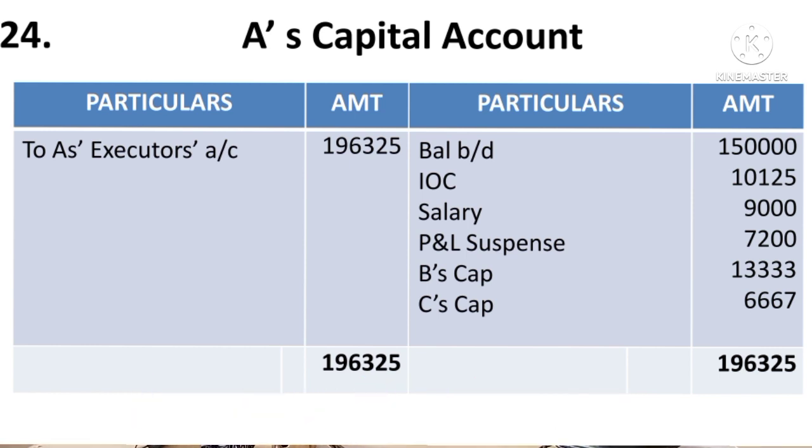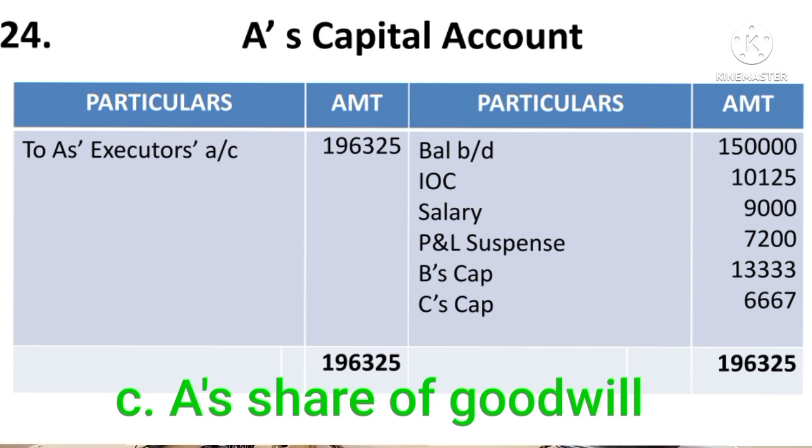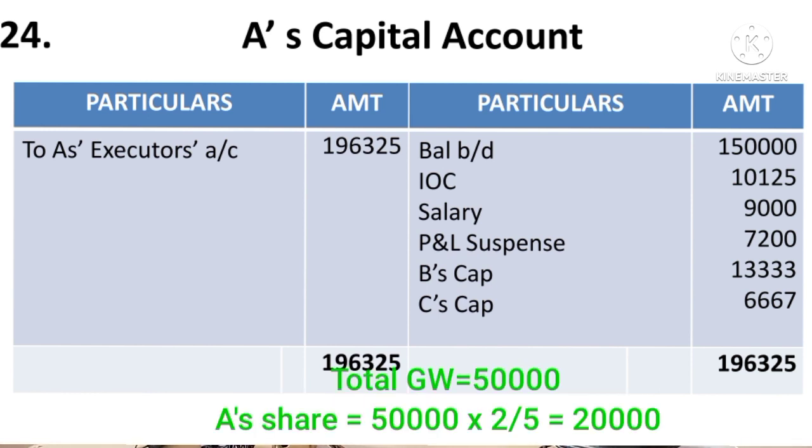And then A's share of goodwill. We have to credit his goodwill. His goodwill is given below. The goodwill of the firm is 50,000. Total goodwill of the firm is 50,000 rupees.